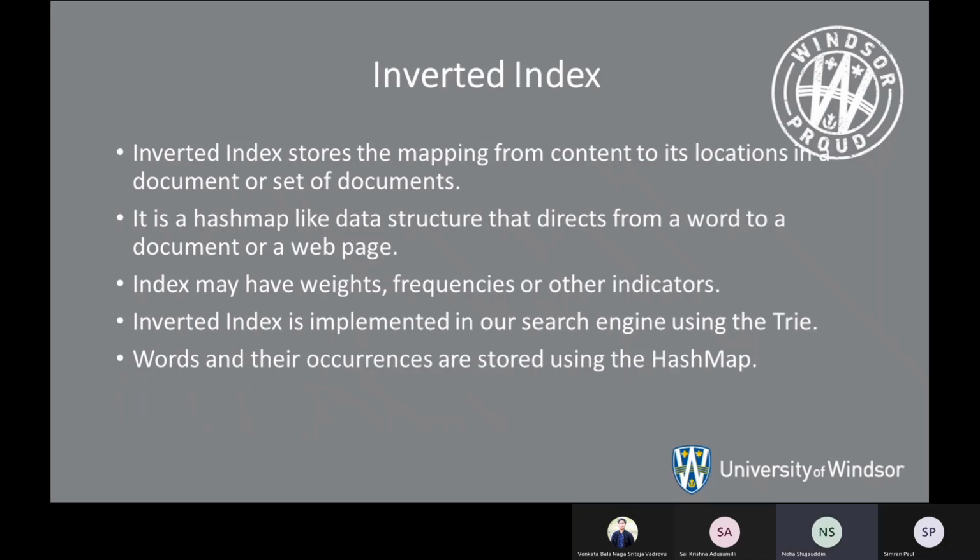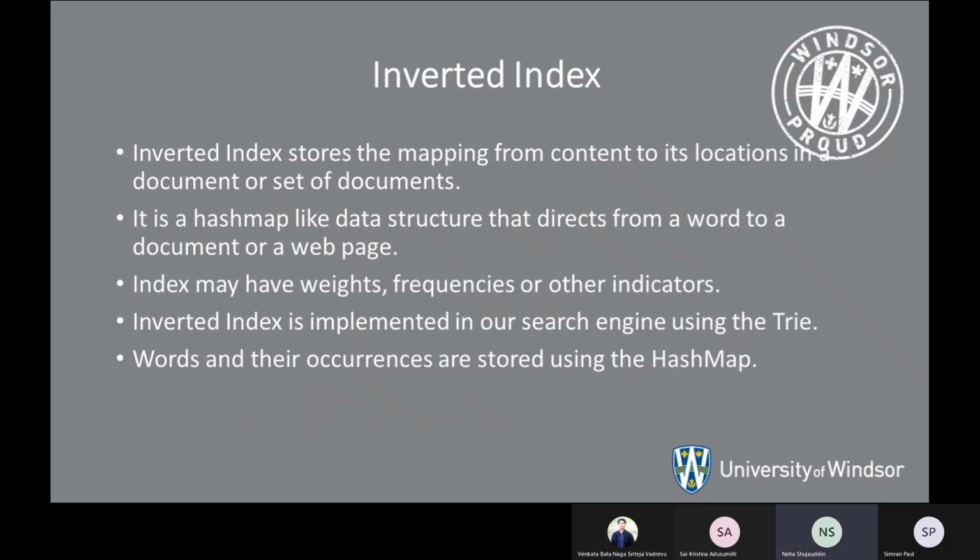This HashMap-like data structure directs from a word to a document or a web page. Indexes may have weights, frequencies, or other indicators. In our search engine, we have used a trie in order to implement the inverted index.